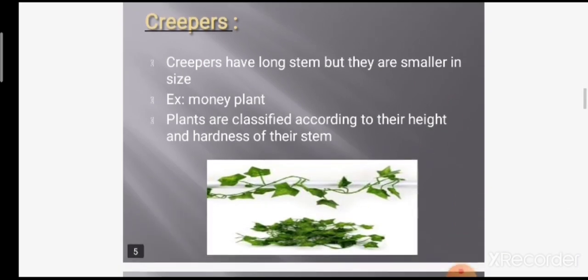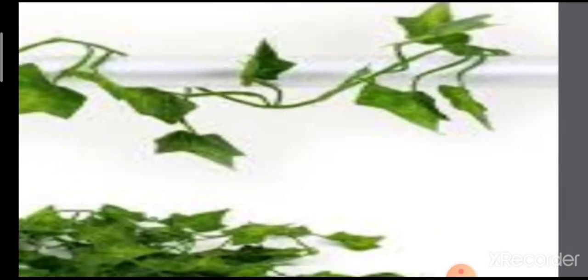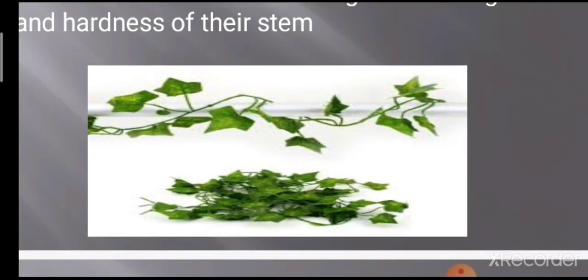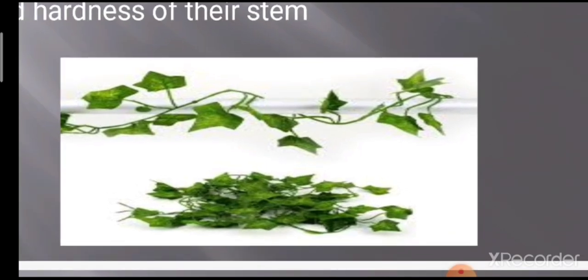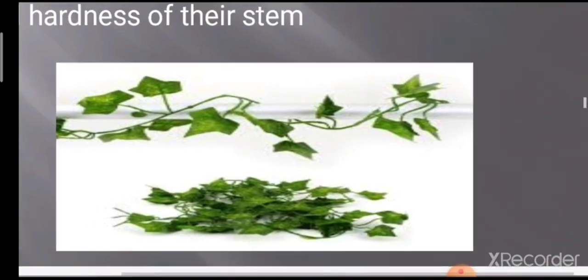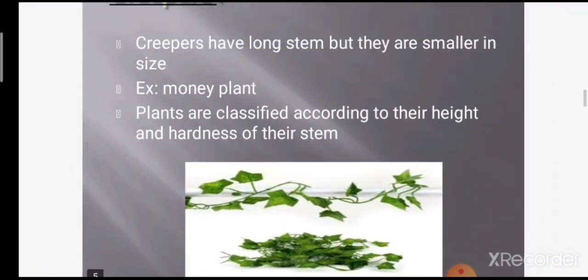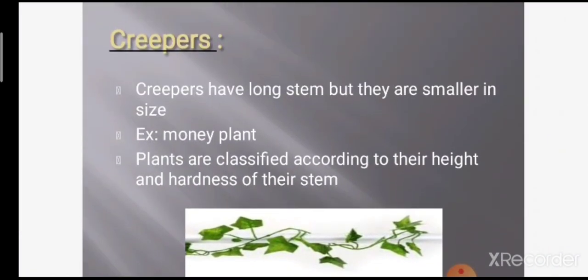Then see the picture of a creeper. This is the stem, a long and delicate stem. This is the picture for your creeper. Money plant will be like this only. It grows onto your walls. This is called a creeper.